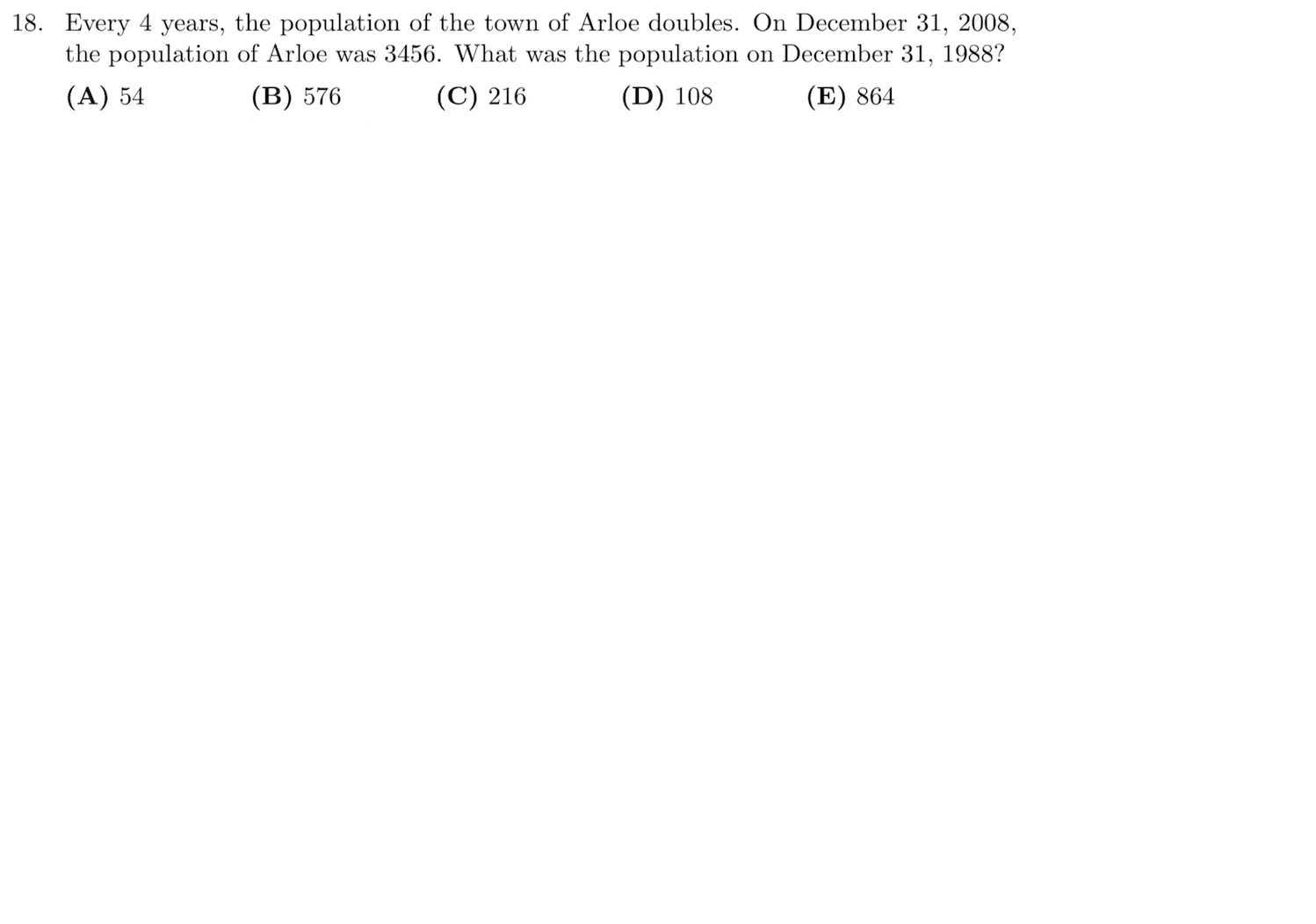Every year, the population of the town Arlo doubles. On December 31st, 2008, the population of Arlo was 3,456. What was the population on December 31st, 1988?